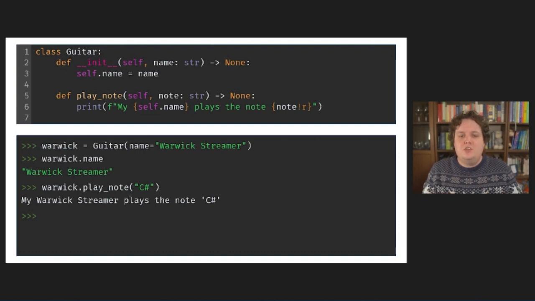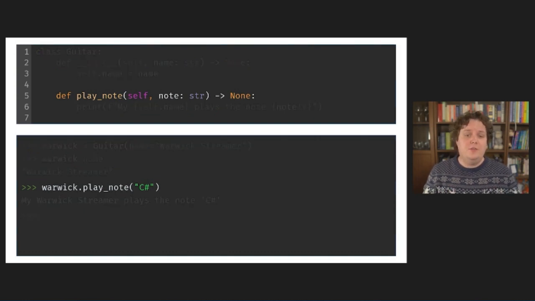Well, if we zoom in on the function definition of the playNote method, we can see that something odd is going on. I'm so used to adding it that it's almost subconscious, and in fact my IDE mostly does it for me, but this function actually has two parameters, not just one. It has a parameter I've called self and a parameter I've called note.